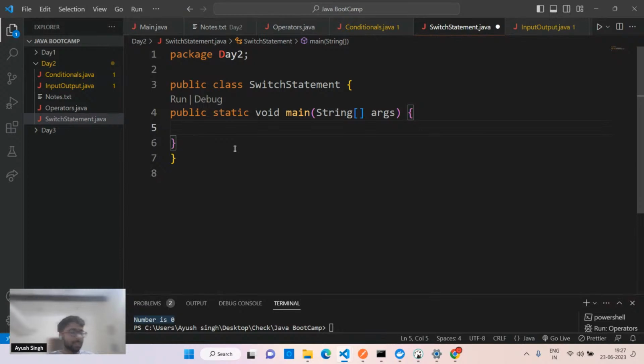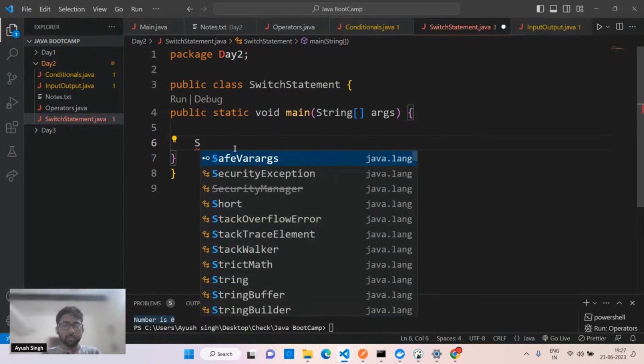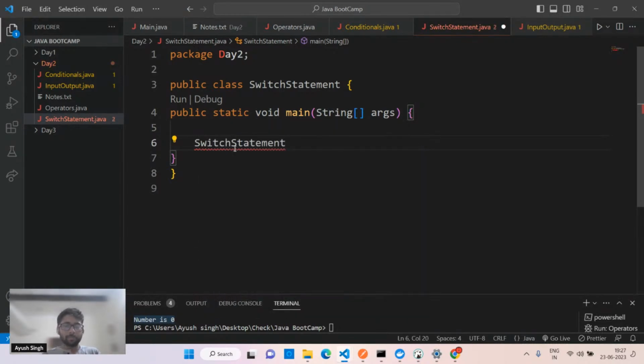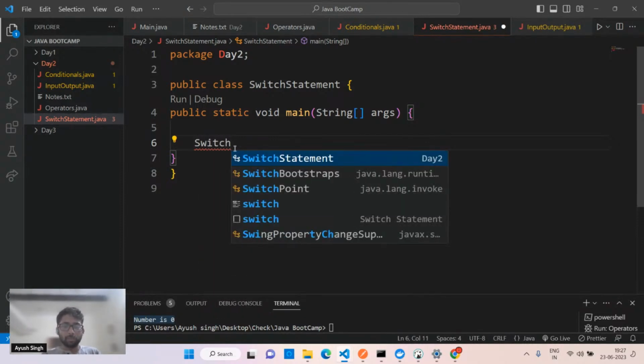So switch is again nothing but just like an if else. Only the syntax is quite easy, and the code you are writing will be more readable. Anyone can easily understand what is happening, because in the if statement or else statement, it might get complex if you have lengthy logic. But in the switch statement, the code part might get reduced. So let's quickly see that switch. We don't have to use any package, it works directly like this. I hope you got the point, right?